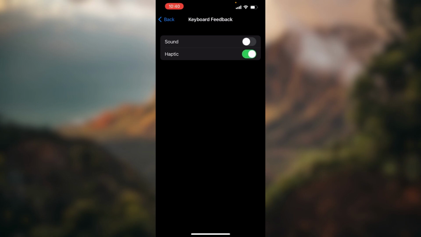Haptic is like little vibration, just the feeling when you type in. So I like to keep mine on sound off and haptic on.